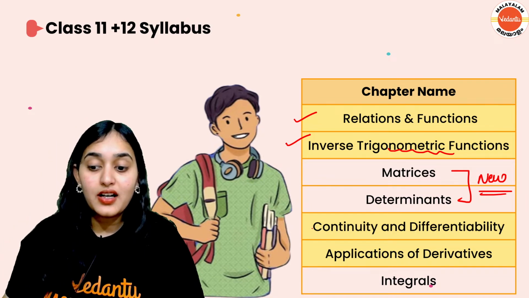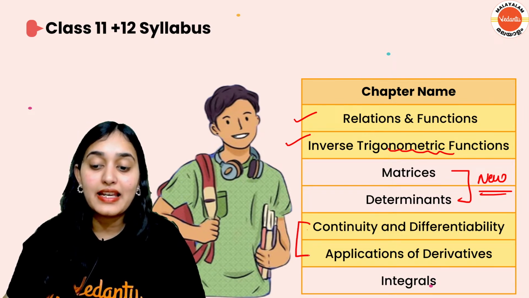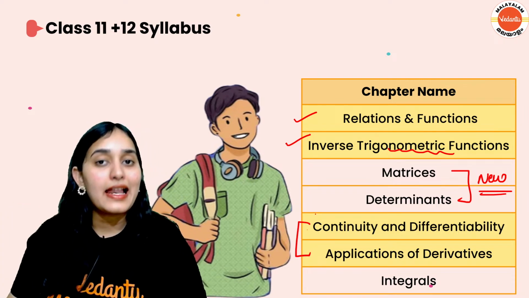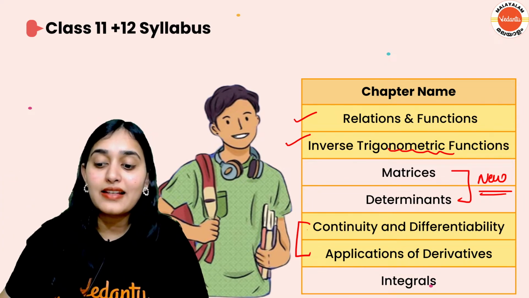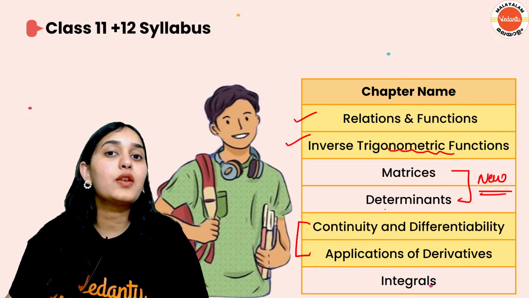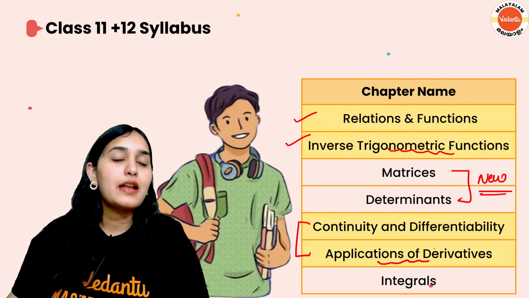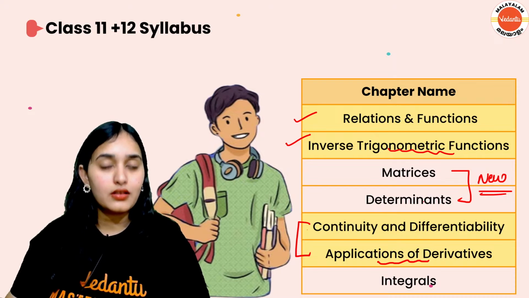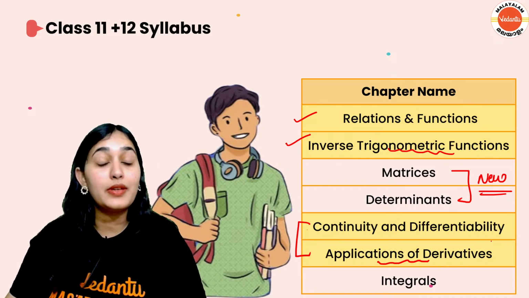Next, you have continuity and differentiability, and application of derivatives. This is differential calculus. Now, if you have learned limits in class 11th, these two chapters are going to be easier for you. But of course, there are quite a lot of new things also, basically maxima, minima, increasing, decreasing. These things will be new for you.